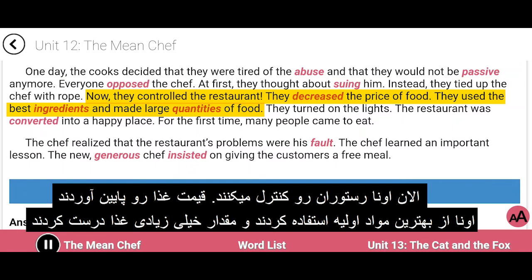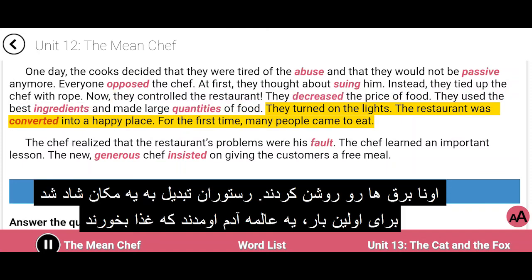They decreased the price of food. They used the best ingredients and made large quantities of food. They turned on the lights. The restaurant was converted into a happy place. For the first time, many people came to eat.